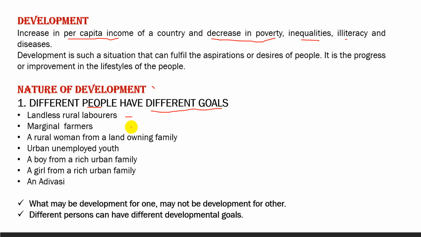Number two, marginal farmers. What are the marginal farmers? Farmers who depend only on rain for growing crops. Their aspiration is to get cattle or better irrigation facilities. Their goal is to get better quality of seeds, MSP for their crops. MSP is minimum support price.